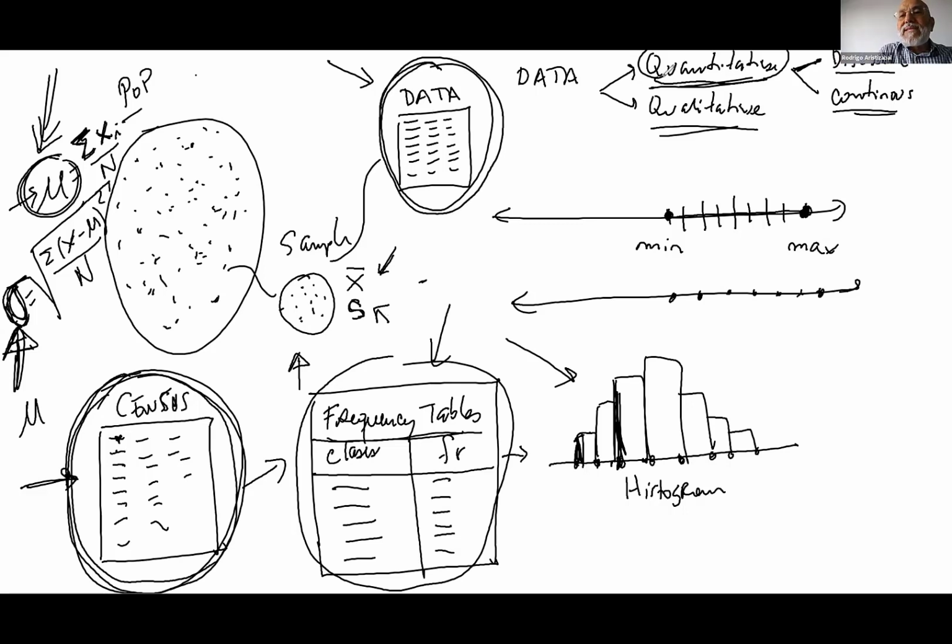When we deal with quantitative data, we can summarize all of these numbers by obtaining the mean and the standard deviation. The mean and the standard deviation will summarize all of these numbers because this mean represents all of these numbers and the standard deviation will tell me the average of all deviations with respect to the mean. And we are going to study this formula later. All of these topics are a summary of chapter 1 and chapter 2. Then in chapter 3, we are going to study probability.